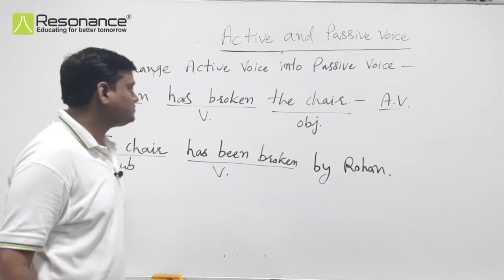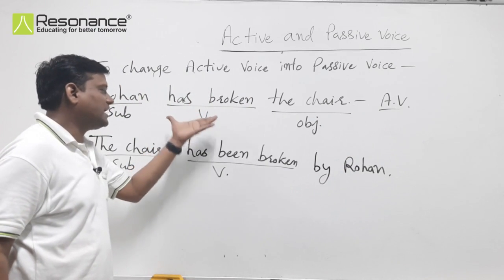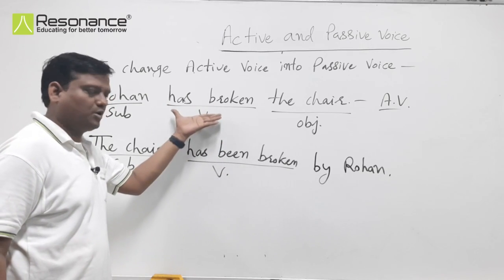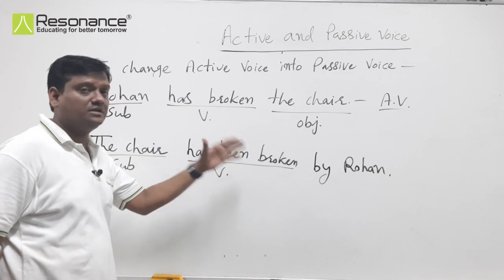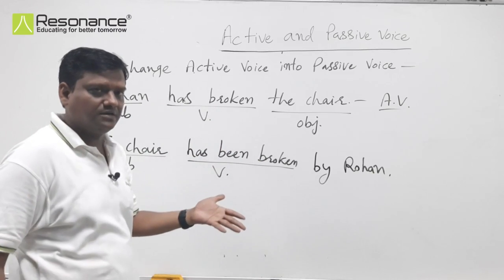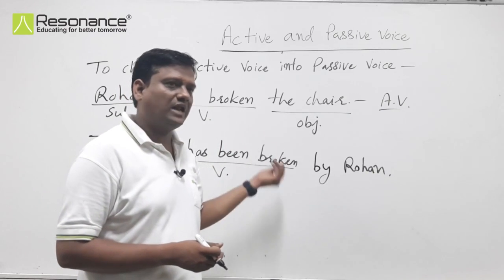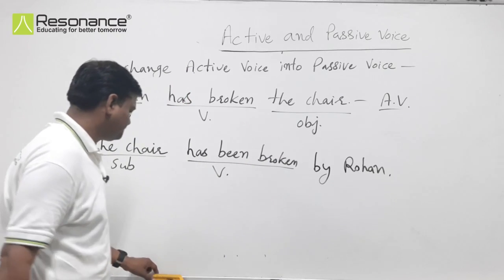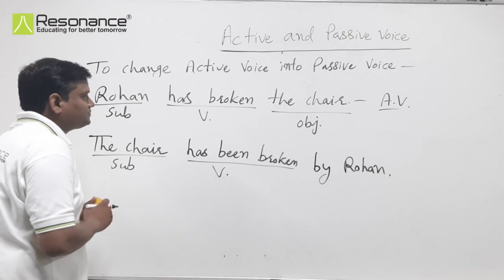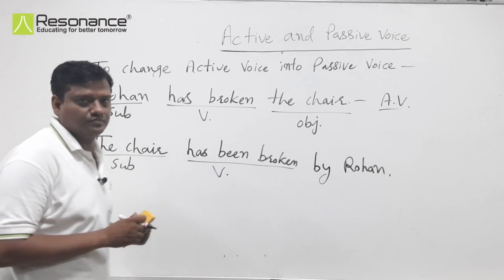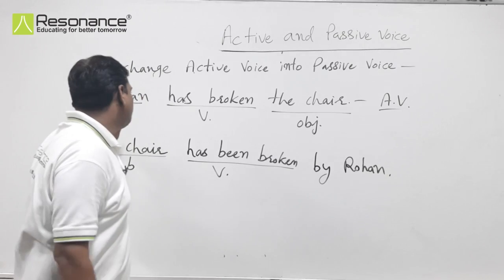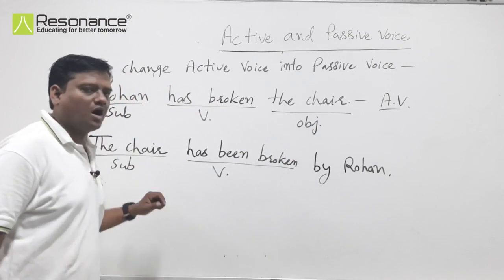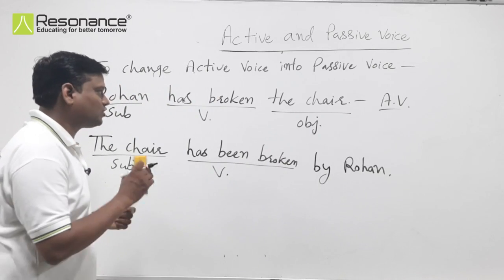Now has broken has been converted into has been broken. We will read it tense by tense, what helping verb we use before the main verb. First of all, we will read about pronouns, that we convert subject into object and object into subject. So how are pronouns converted from subject to object?